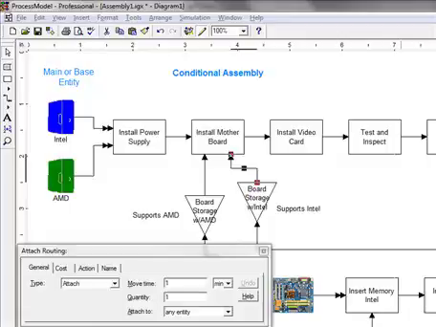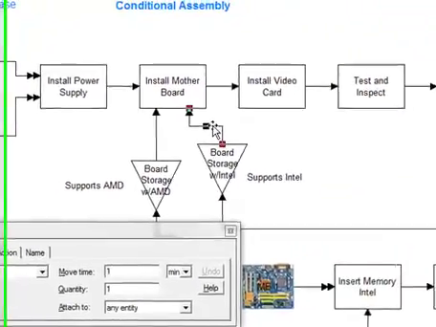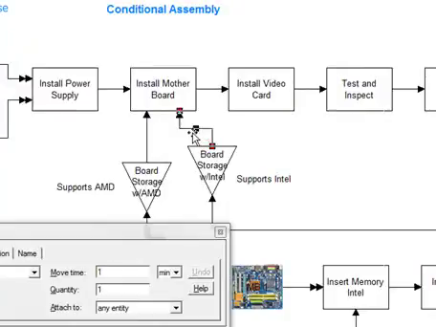The first step in doing this is just to set up the assembly so that things will flow the way that they're supposed to. So I'd make certain that I had my attach routes in the proper place. In this case, we put an attach route in for AMD motherboards, another attach route in for Intel based motherboards. And right now the way it's set up is anything that goes through will get both. And of course we don't want that to happen. If it's Intel, we only want the Intel. If it's AMD, we only want the AMD.